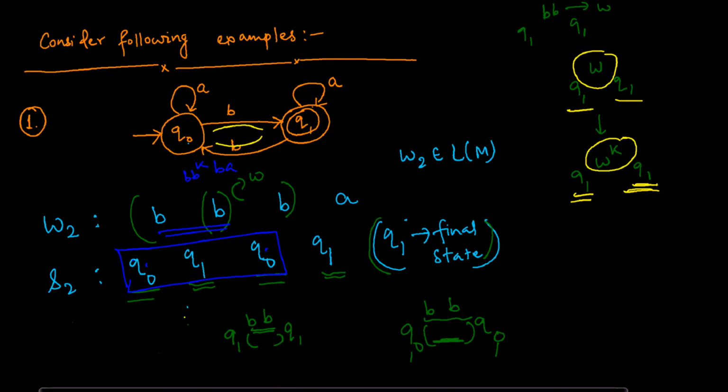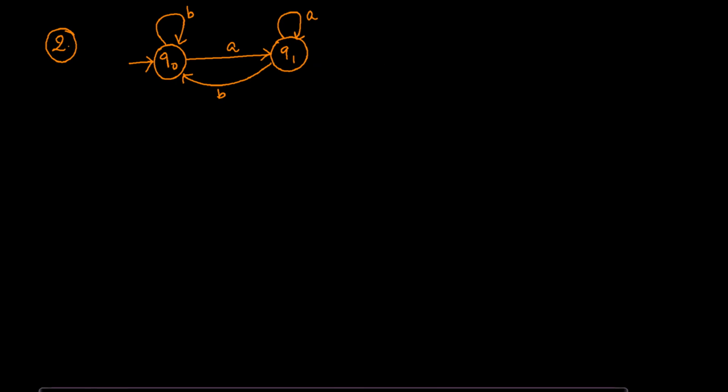Now the question is, given a DFA, can you identify what the language is? For example, let's take this DFA, and make Q1 the final state.